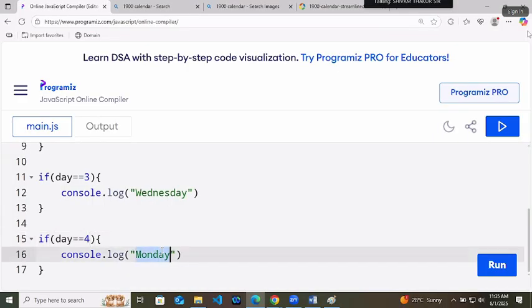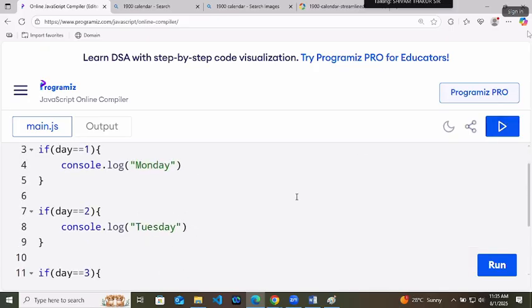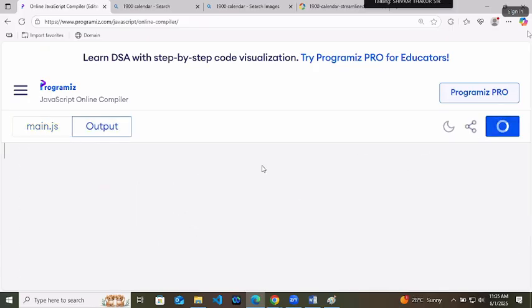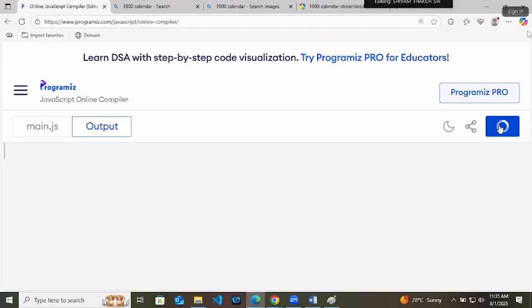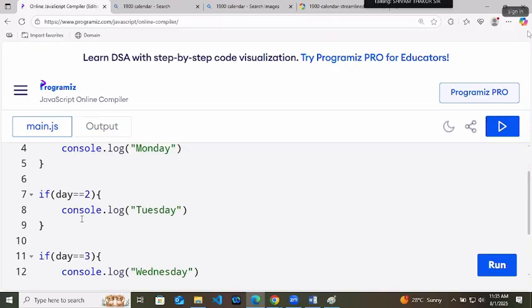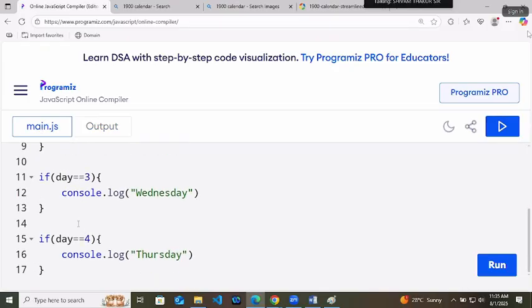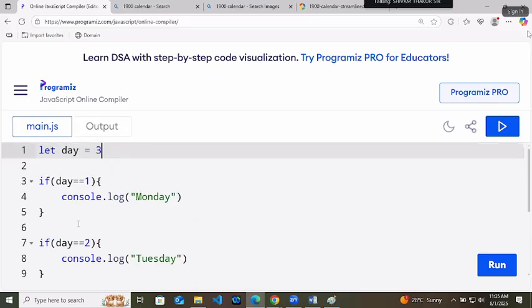Anyway, it will give the right answer to you. Right? In this way also, you will get the right answer. For 4, we got Thursday. For 1, we should expect Monday. For 2, we should be getting Tuesday. And if you are writing others, you will get others also. There is no problem in this, right? What is the problem? No problem. Then why are we not writing like this?